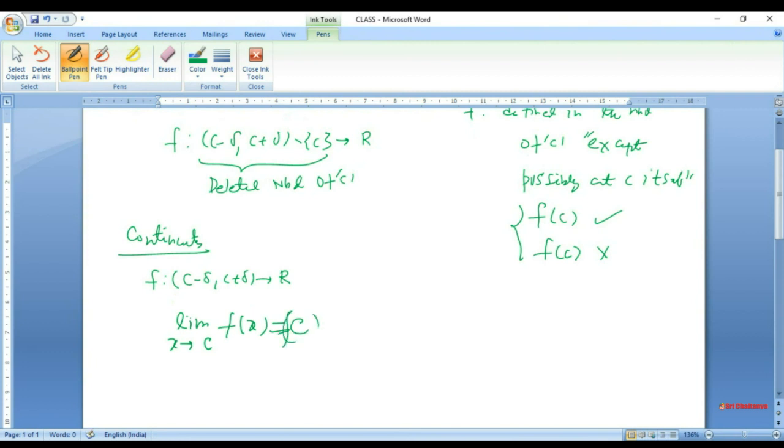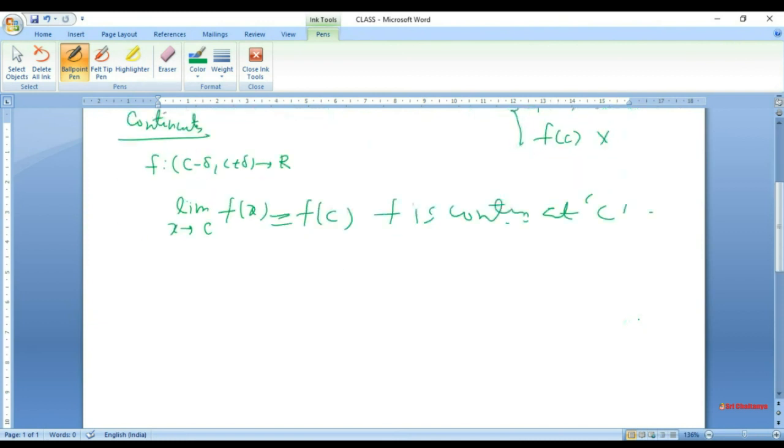If the limit as x tends to c of f(x) equals f(c), then we can say that f is continuous at point c. The definition is quite simple, but it makes one thing clear, that the limit must exist. The limit of f(x) at c must exist, meaning both the right hand limit, limit x tends to c plus of f(x), and the left hand limit, limit x tends to c minus of f(x), must exist, meaning finite, and both must be equal, and also equal to f(c).